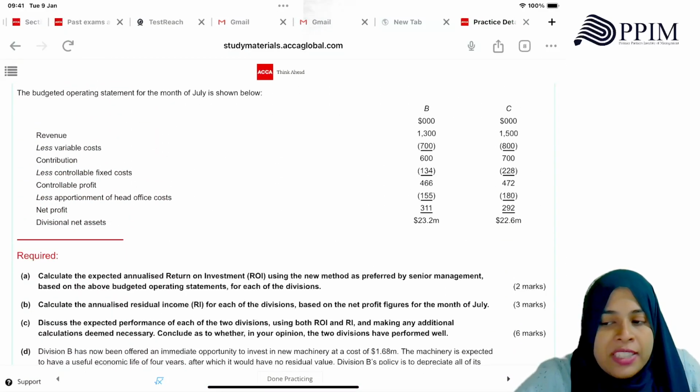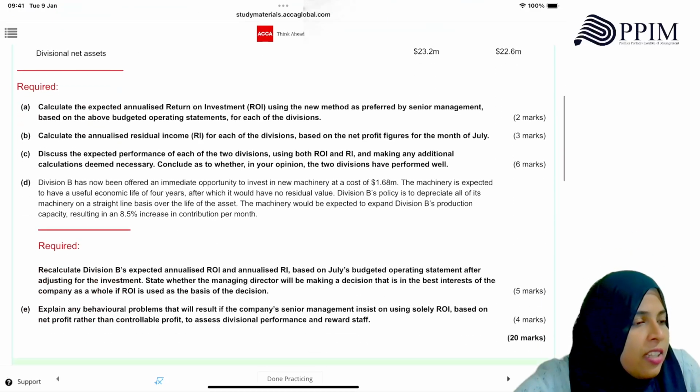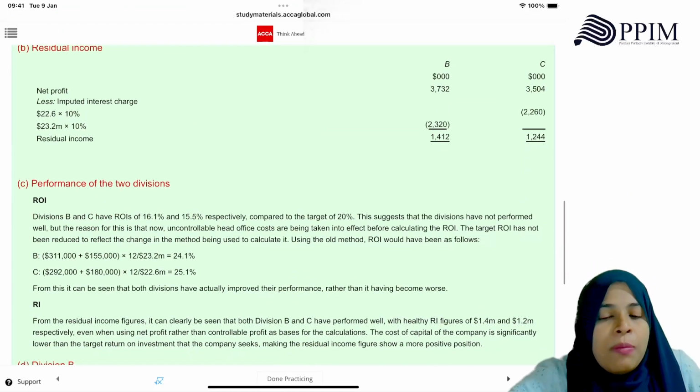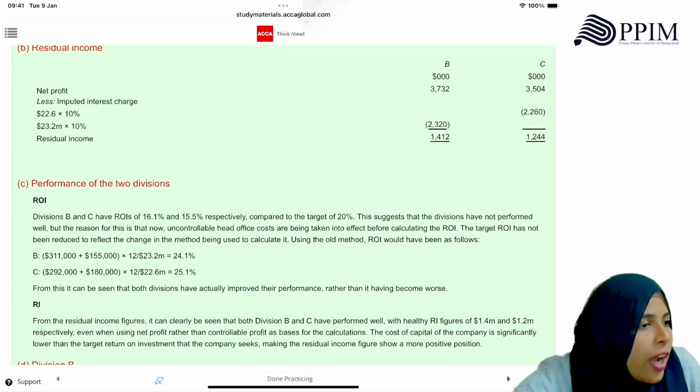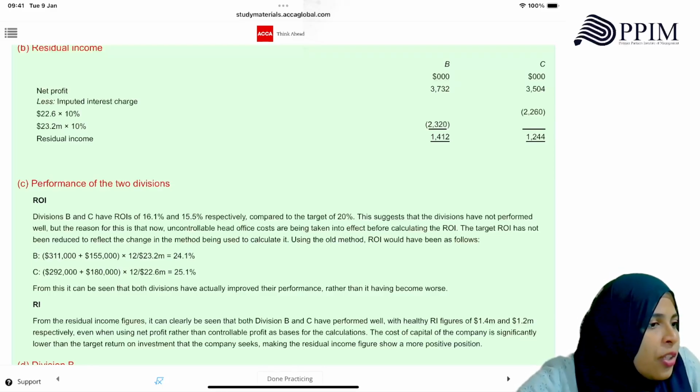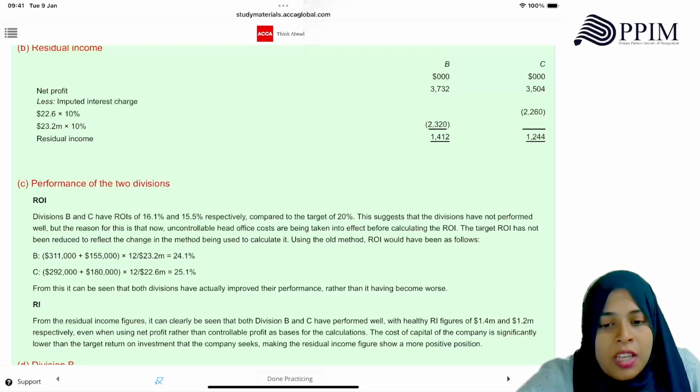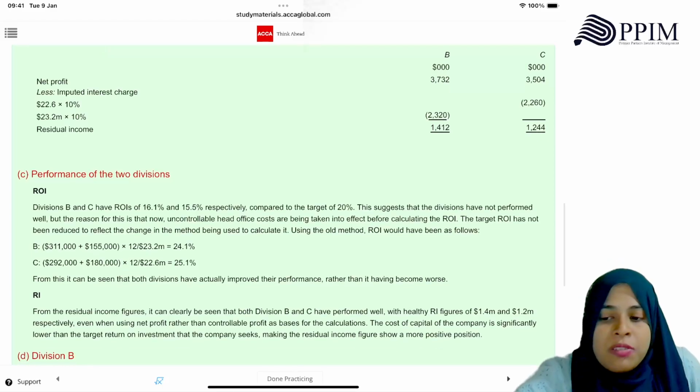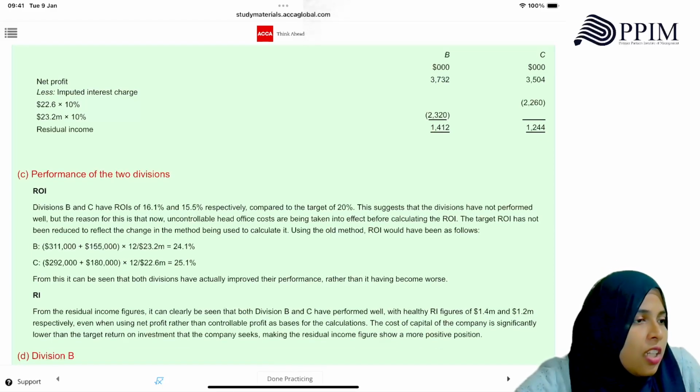Meaning you have to take 466 and 472. Can you see that? Then you would have got above 20%. So actually divisional managers have met the return. The other extra cost they took was uncontrollable cost. Those guys are not responsible for that. From this, we can see that both divisions have actually improved their performance rather than having it become worse.